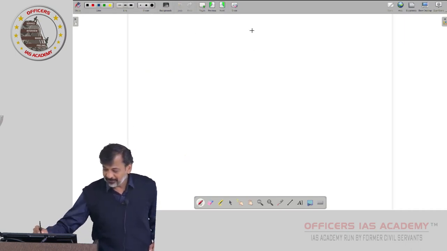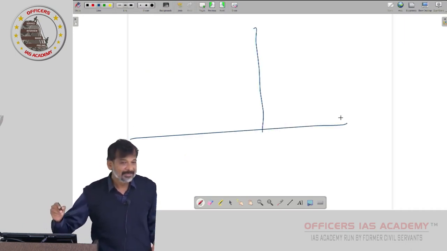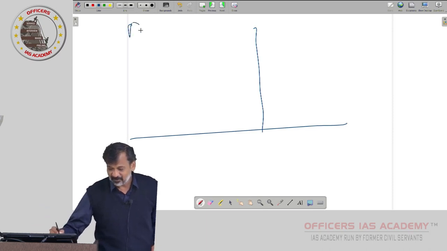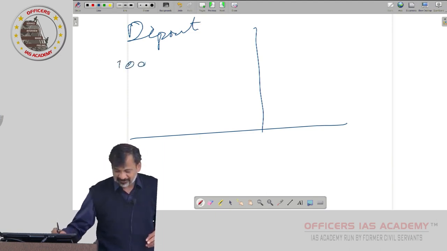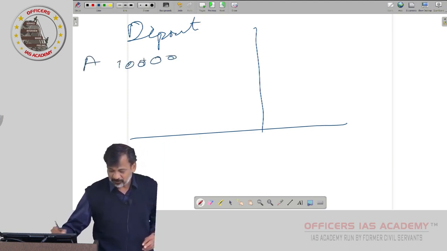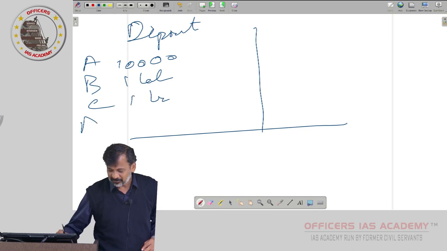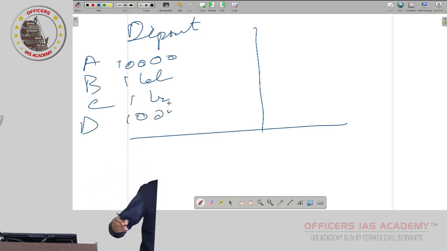Now, whenever you go and deposit money, we are all depositors to the bank. One will deposit 10,000 rupees, Anthony will deposit 10,000, Basha will deposit 1 lakh, Cinderella will deposit say 1 crore, Dorothy will deposit say 1,000 rupees, like that we are all depositing.